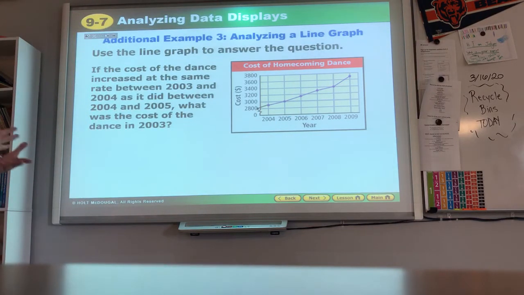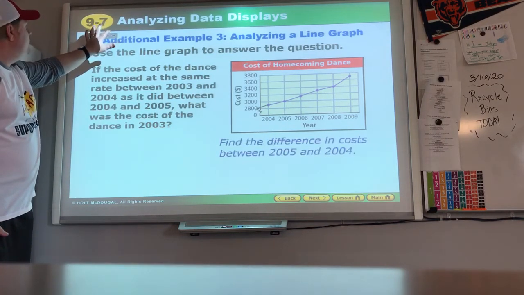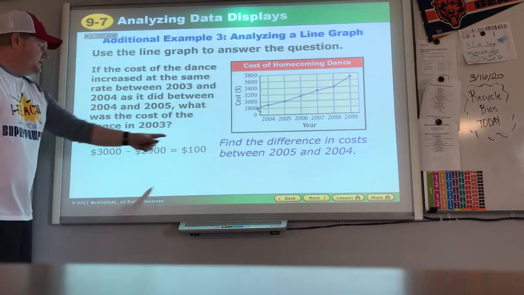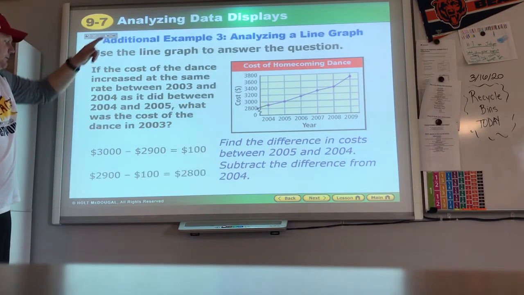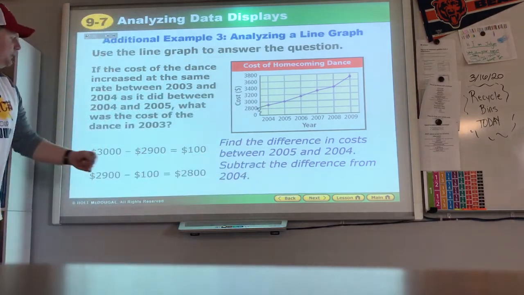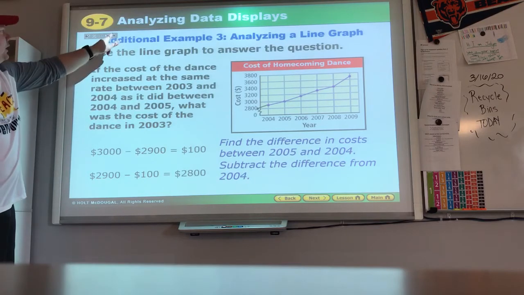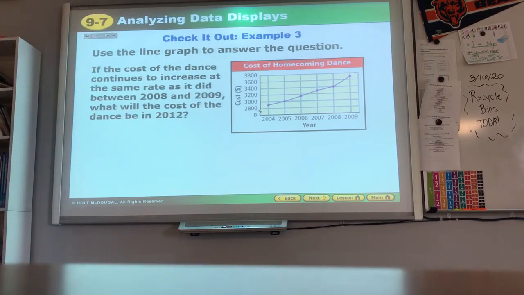We just continue the trend they had before, but we go backwards. Find the difference. Hey, there's that $100 that we came up with. Then subtract the difference from the 2,900, since that was the 2004 mark, and we get 2,800 for our year 2003. That's our estimate.